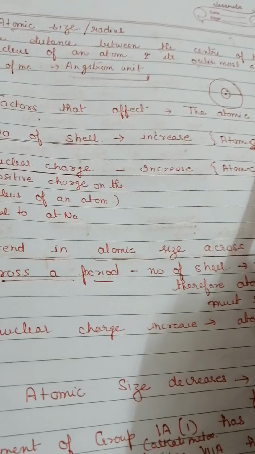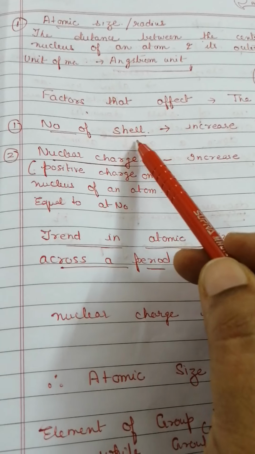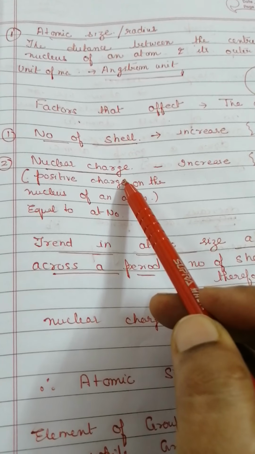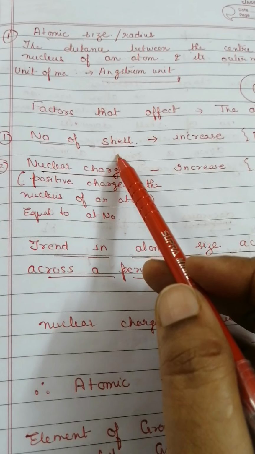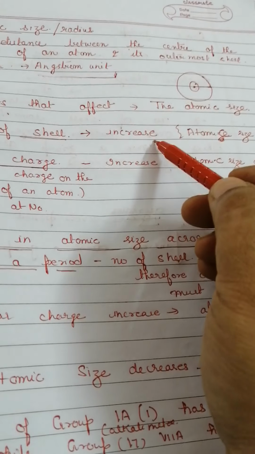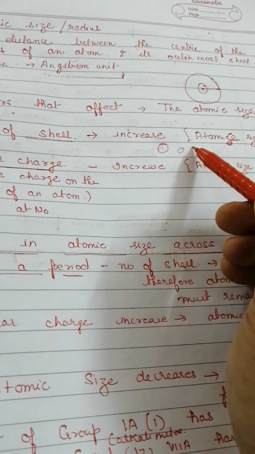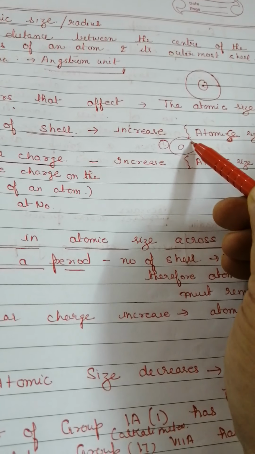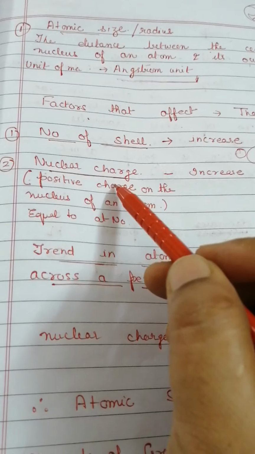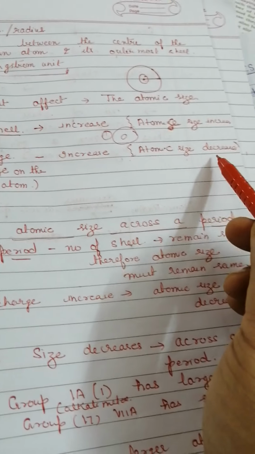So the atomic radius is affected by 2 factors. The first one is the number of shell, and the second one is nuclear charge. When the number of shell is going to increase, the atomic radius is going to increase. If the atom has only one shell, this is the radius. If the number of shell increases, the radius is going to increase. And the second important factor is the nuclear charge. When the nuclear charge increases, the atomic radius is going to decrease.